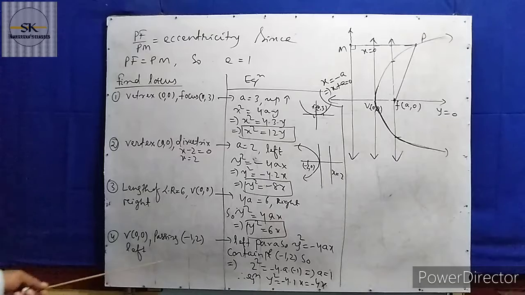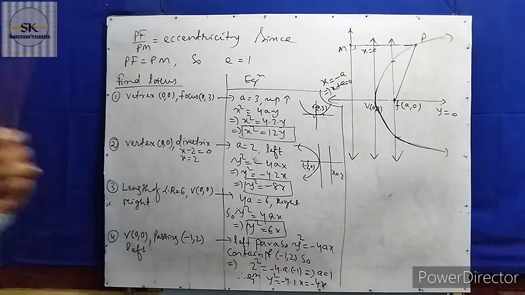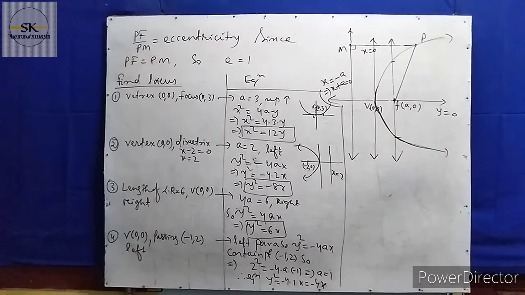So this is the parabola. And passing through means you have to put these values instead of x and y. Okay. So now we will discuss more about the parabolas.